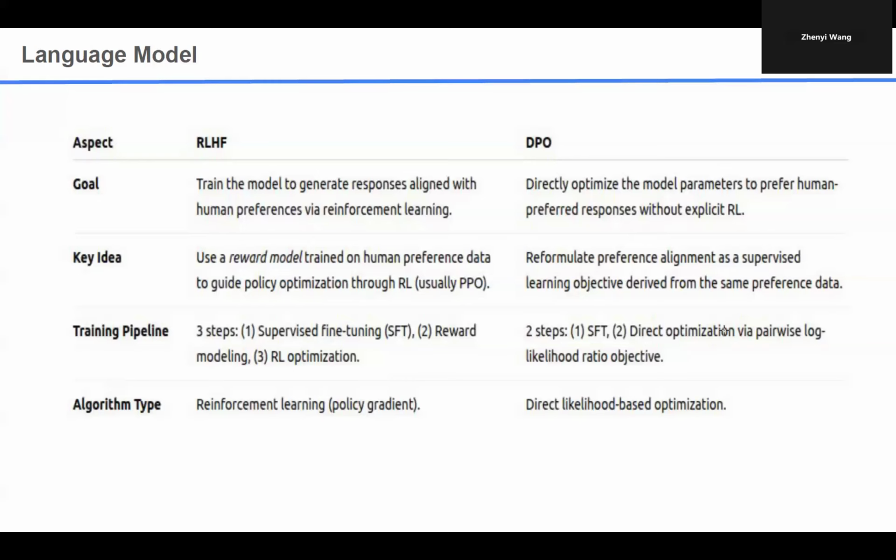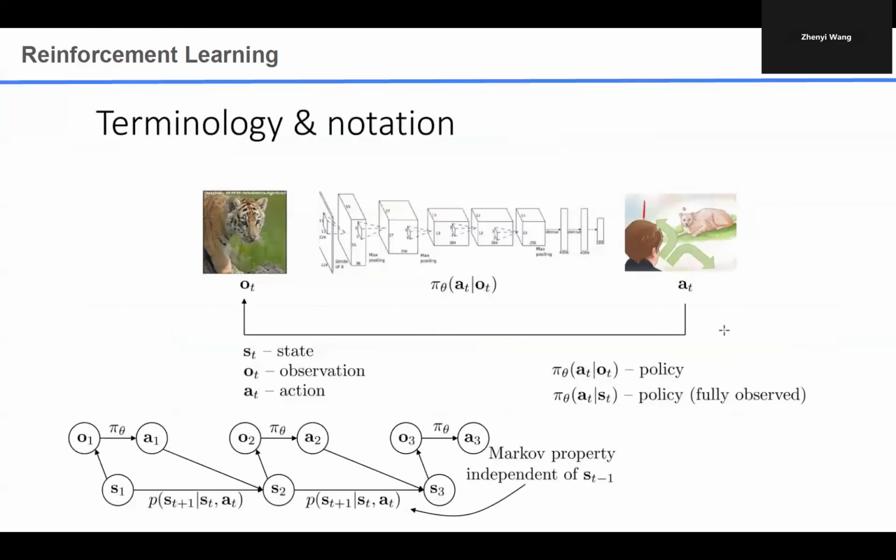And the algorithm for the RLHF clearly uses reinforcement learning and any kinds of policy gradient we discussed in the last few lectures. But for the DPO, we can skip the reinforcement learning and use any direct likelihood based optimization. So the last part is the reinforcement learning. This is an important topic. So first, we will briefly review the terminologies of reinforcement learning.